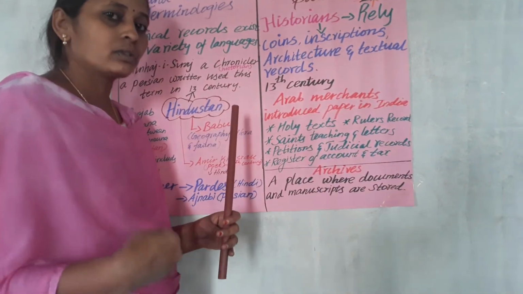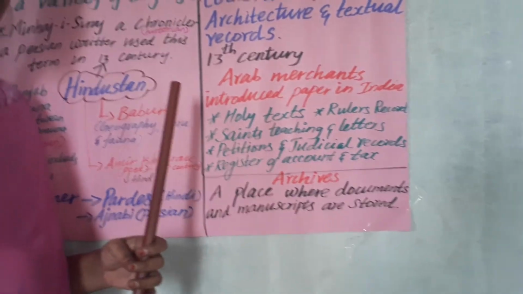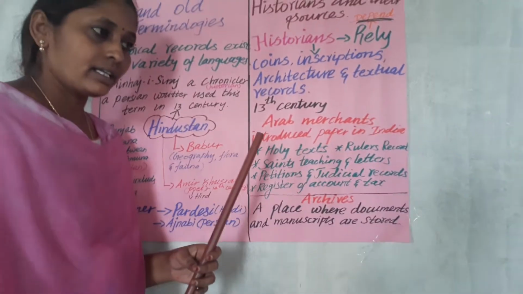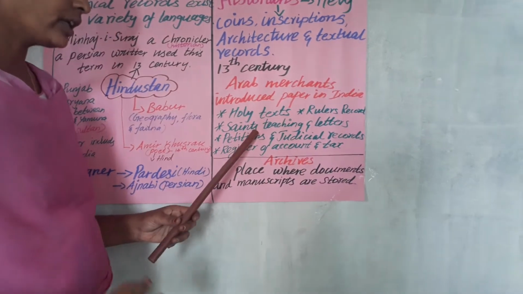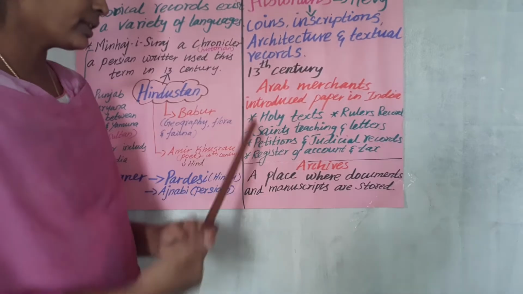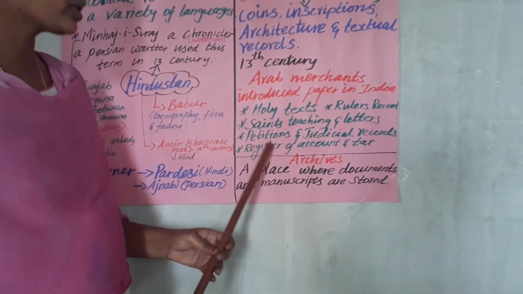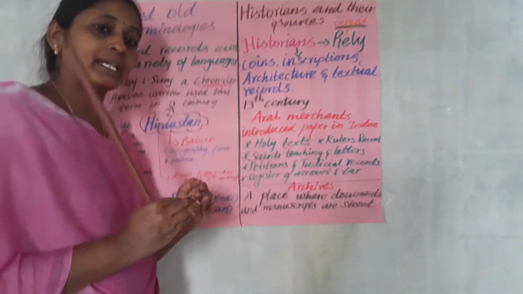And some saints like Buddha, Mahavira, their teachings and what they said to society, everything they started to copy onto that paper. So everything started to use paper. Now what happened at the time of translating?